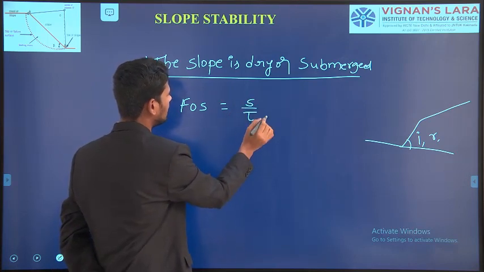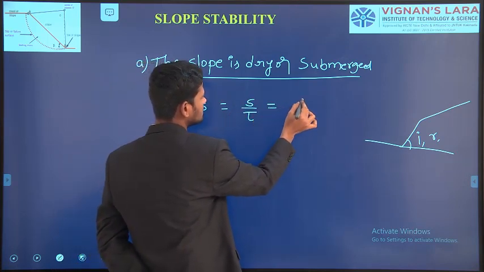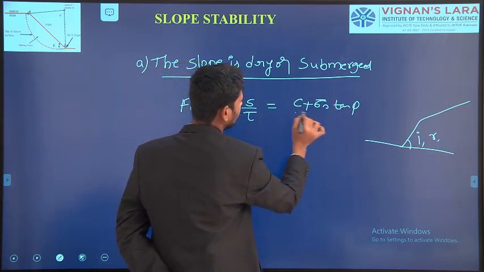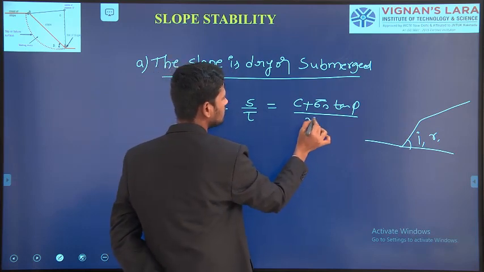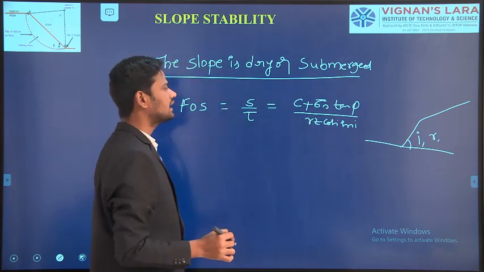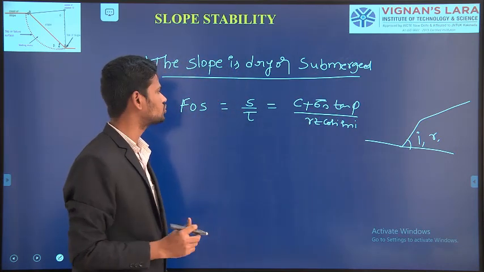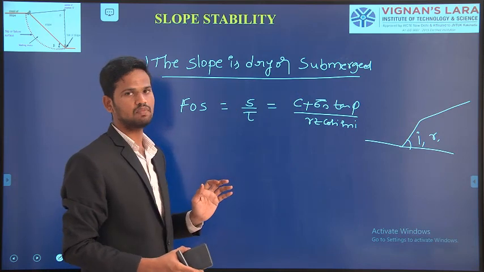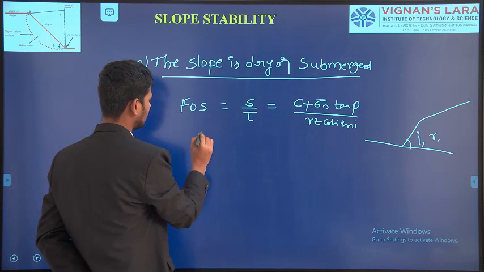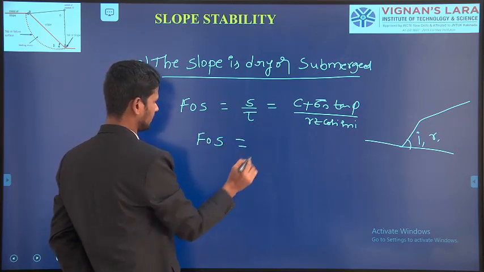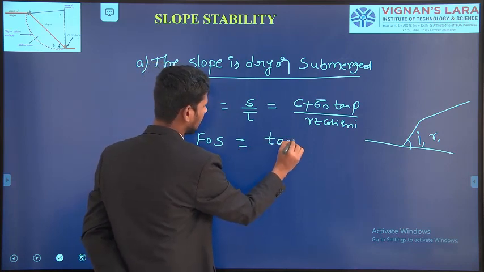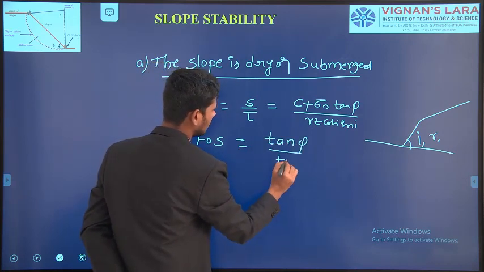Shear strength is C plus sigma n bar into tan phi, where the shear stress is gamma z into cos i into sin i. By calculating the ratio of shear strength to shear stress, you get the factor of safety. That factor of safety directly I am getting as tan phi divided by tan i.